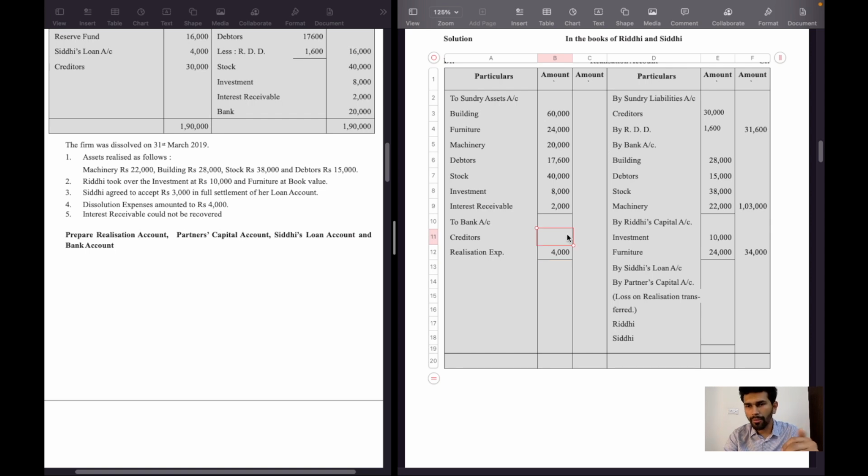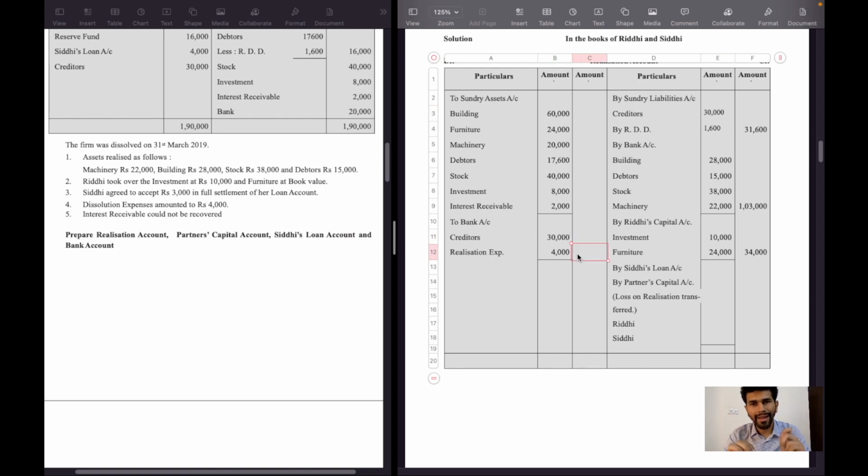So we have to close the books of accounts, but we have to first check that all the assets are recorded on the opposite side and all the liabilities are recorded on the realization account debit side. Here no information about creditors is given in the question, so we will write to bank account creditors at their original price, that is 30,000 rupees.